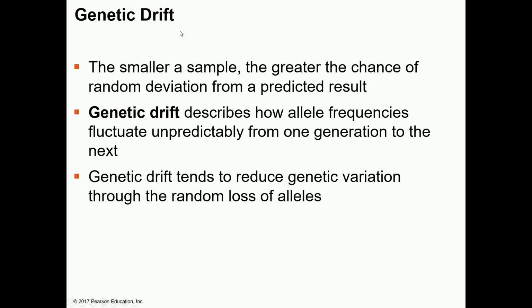The effect of genetic drift is more if the population is small. The smaller a sample, the greater the chance of random variation from a predicted result. And genetic drift tends to reduce genetic variation through the random loss of alleles.